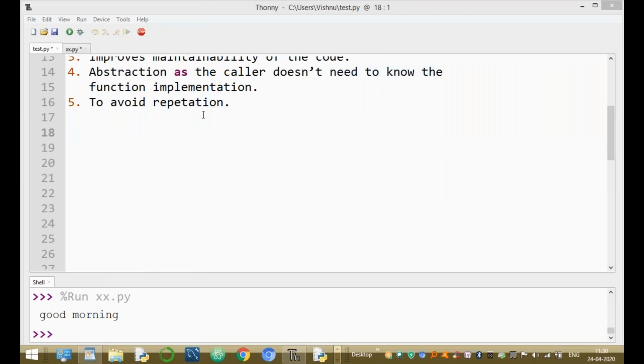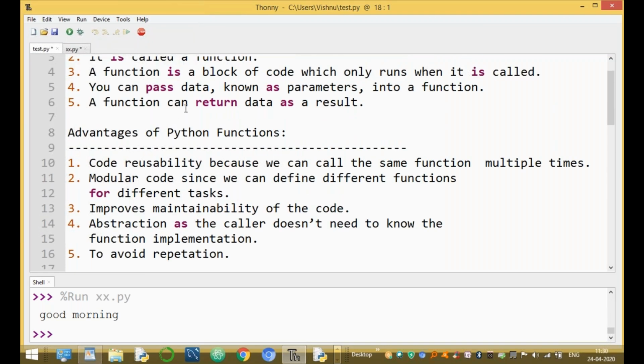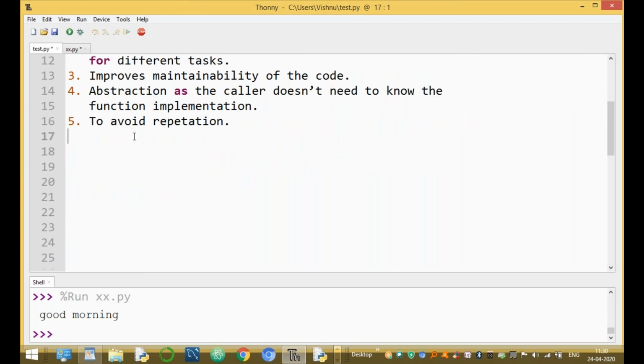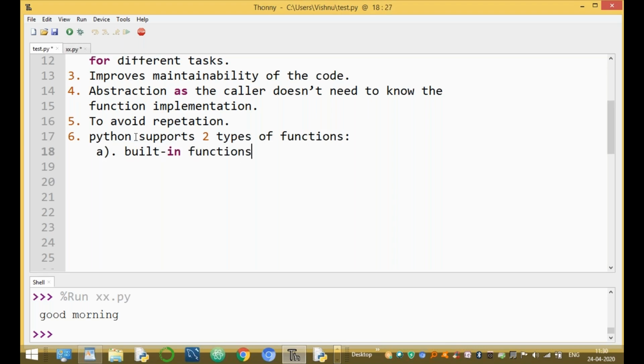Okay, clear? Now, there are different types of functions. A collection of statements is called a function. Basically, Python supports two types of functions. Number one is built-in functions. The second type is user-defined functions.